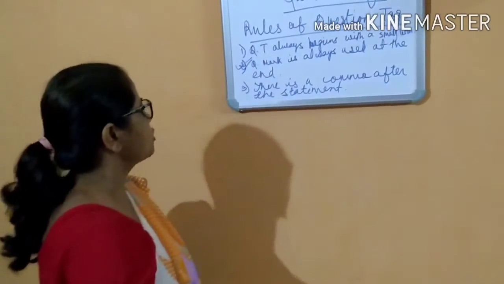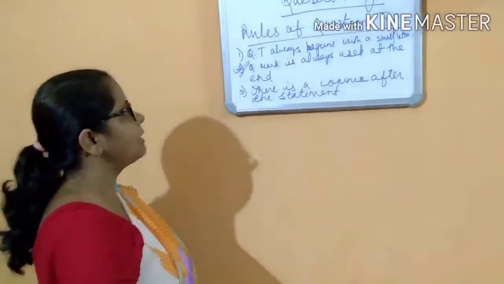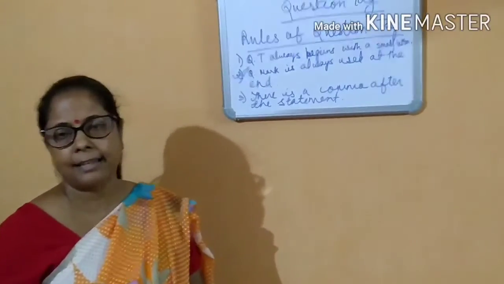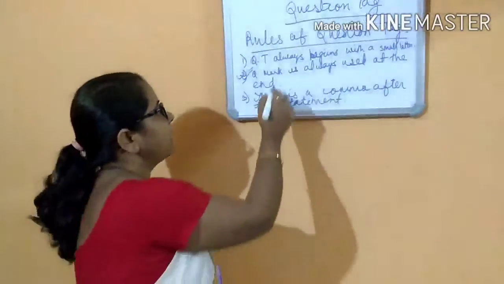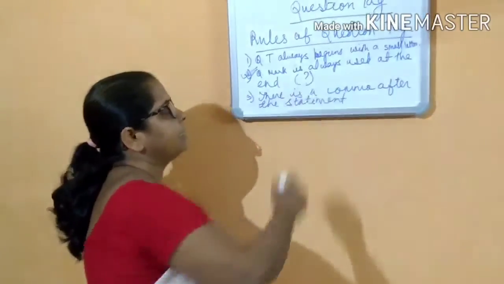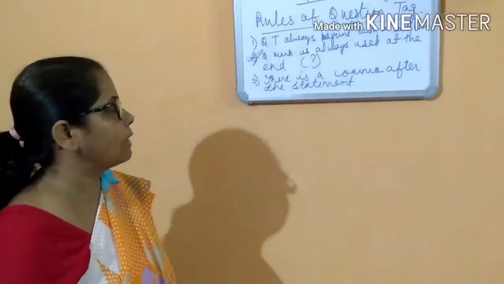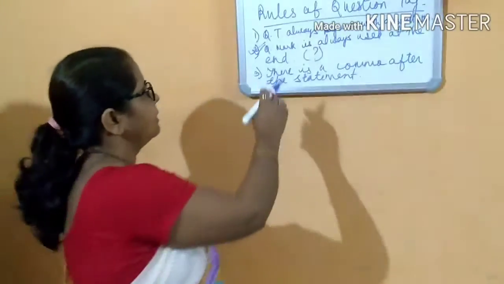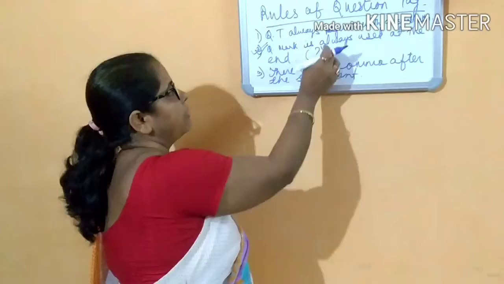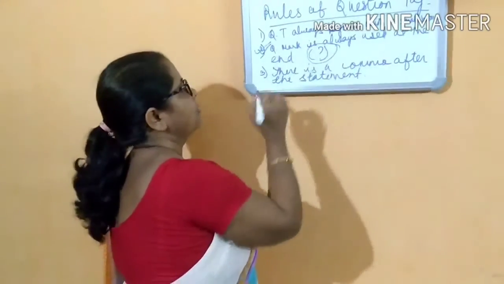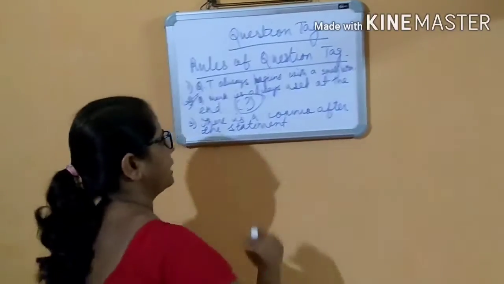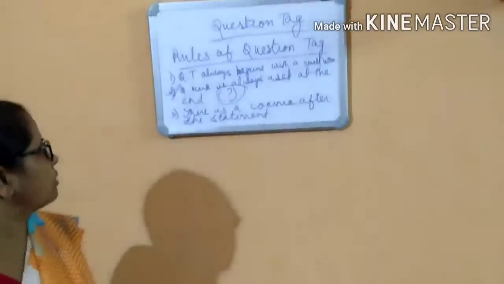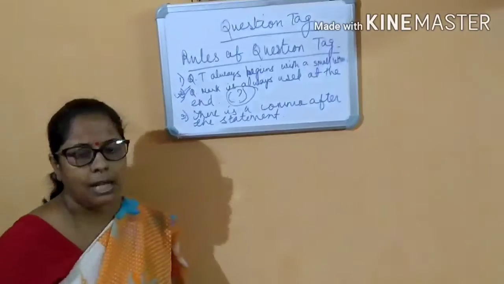Students often write the tag answer correctly, but they forget to put a question mark. So at that time, what happens? The answer will be incorrect. The tag will be incorrect. So never forget to put the question mark. And the third one is, there is a comma after the statement. Whenever the statement finishes, after that you have to put one comma.